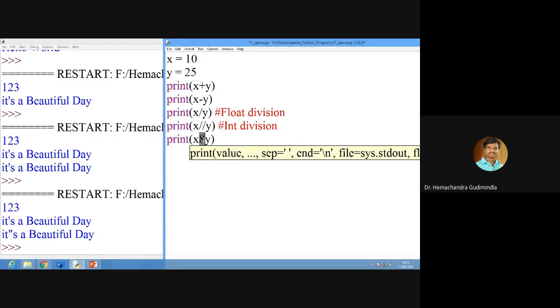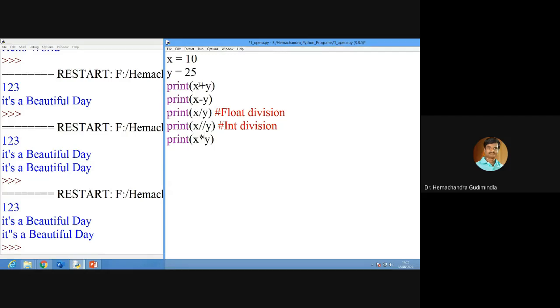Sorry, here x into y. Right? So you can give the space also, no issue with that. If you are giving the space, it will look good. If you're not giving, no issue with that. But don't give the space between the double divided by. There you don't give. Okay.